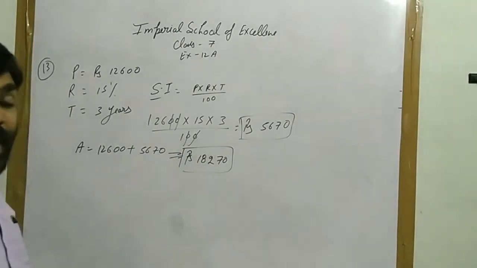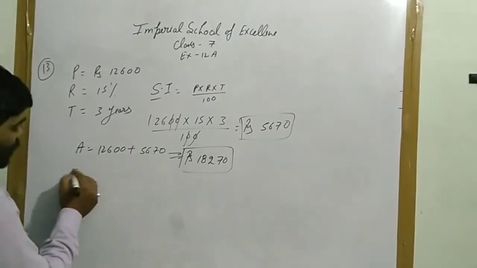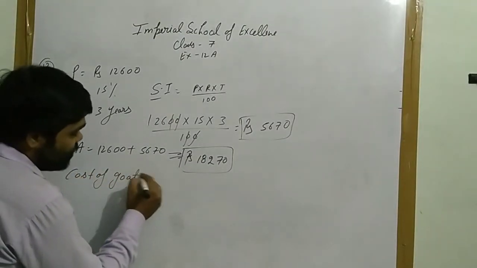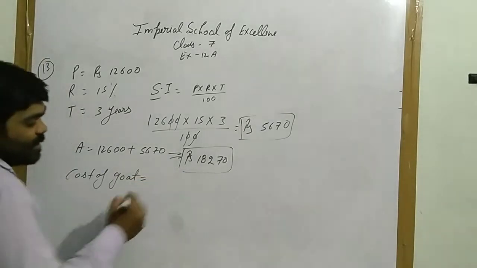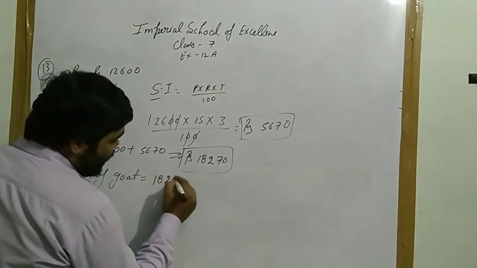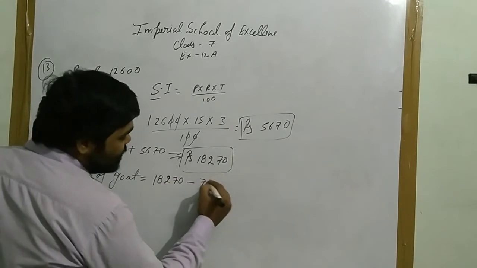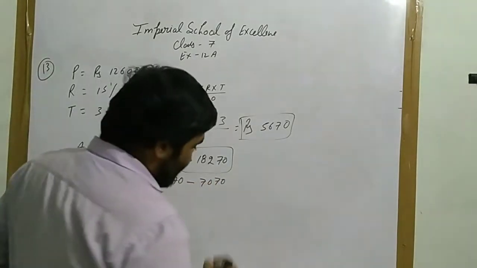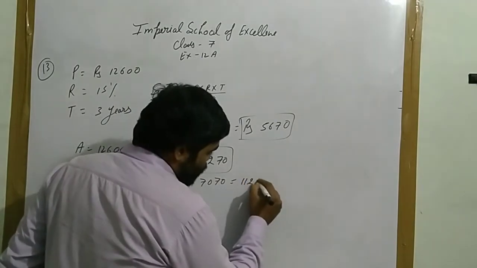Now we have to find the cost of goat. Cost of goat means 18,270 minus 7,070. It will be 11,200.